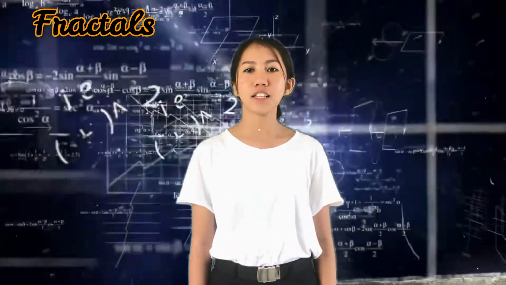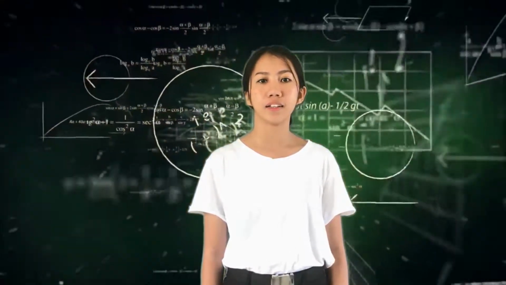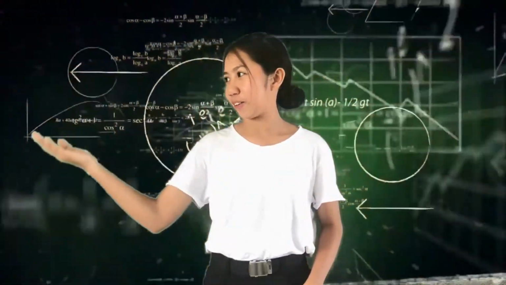Fractals are easily found in nature. These objects display self-similar structure over an extended but finite scale range. Examples of fractals are broccoli, snowflakes, and clouds.